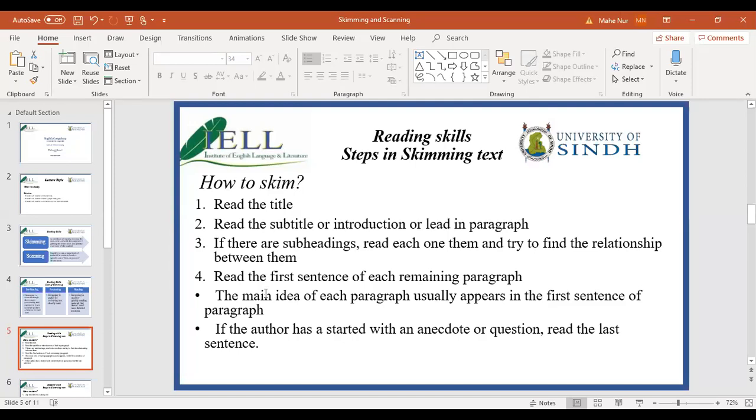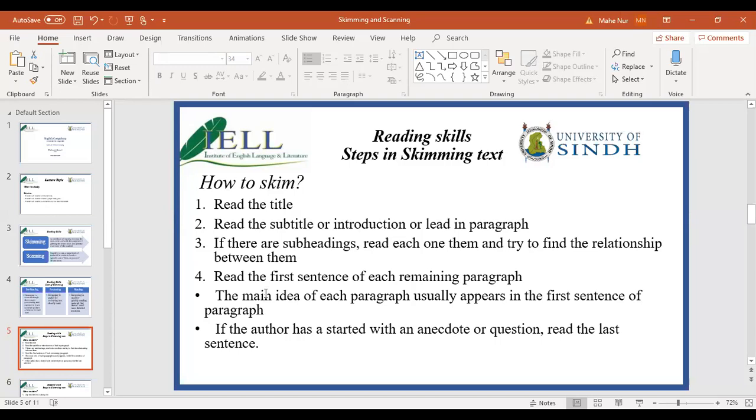Come on to point number three. If there are subheadings, read each one of them and try to find the relationship between them. Do not read the content, simply quickly read the subheading. We are still staying on the surface. Skimming is surface reading. You do not go into the text. You do not deep dive into the text. It's very surface reading. We are going to quickly survey things without reading the whole text. Introductions, and headings and subheadings.